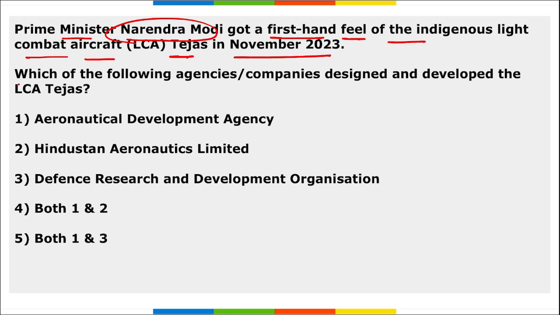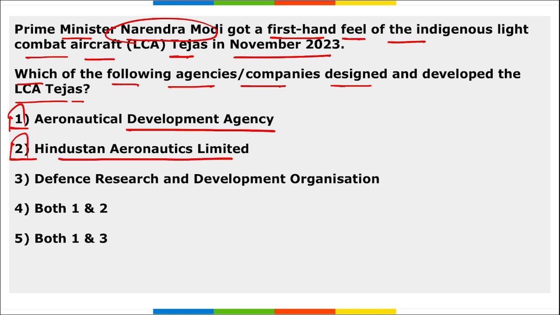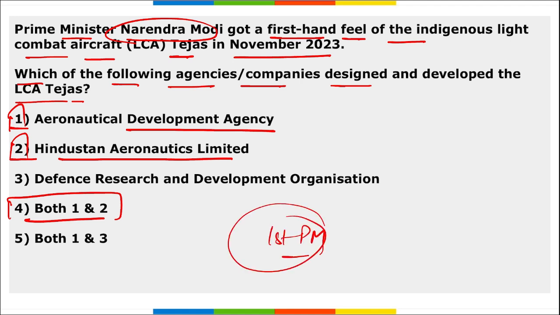Next, Prime Minister Narendra Modi got a first-hand feel of the indigenous light combat aircraft Tejas in November 2023. Which of the following agencies or companies designed and developed the LCA Tejas? It is the Aeronautical Development Agency and Hindustan Aeronautics Limited. So both 1 and 2 are the right option. Remember, if you have seen the news, PM Modi became the first Prime Minister to fly a fighter jet, and he was flying it for almost 30 minutes.